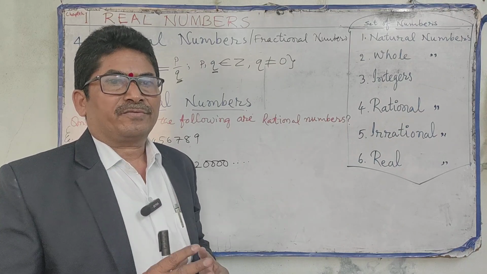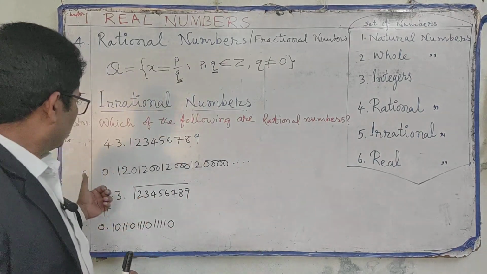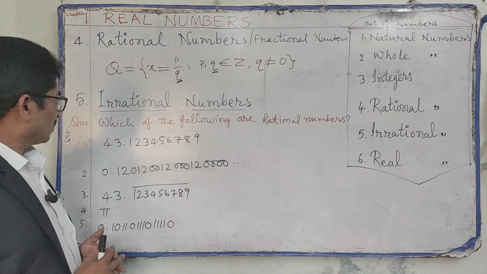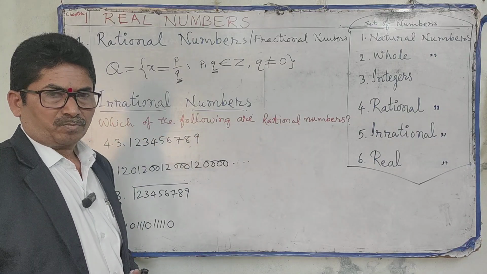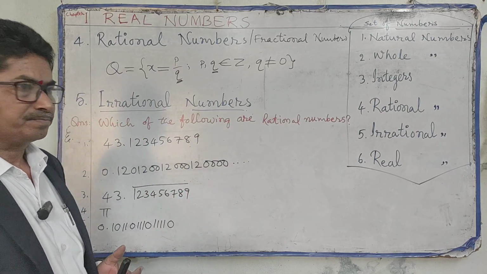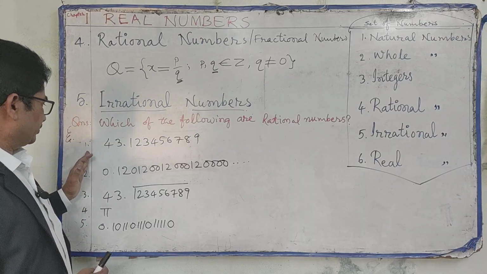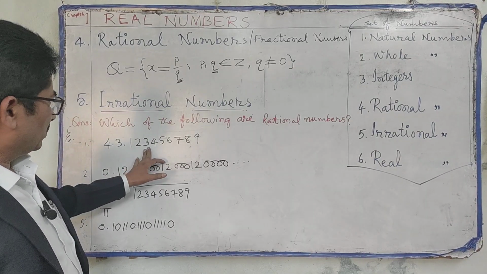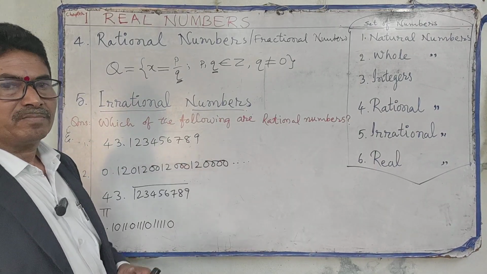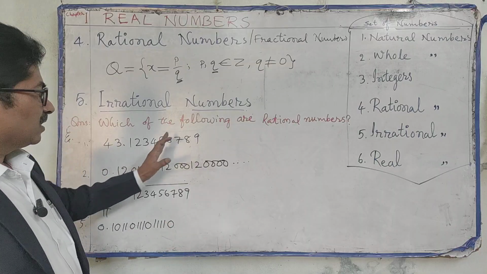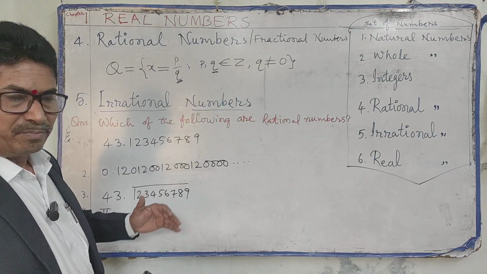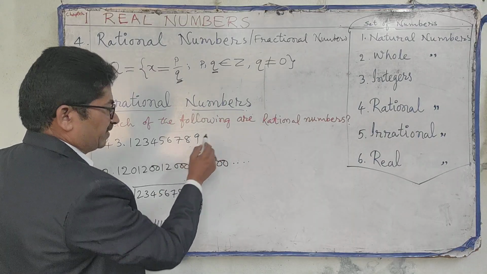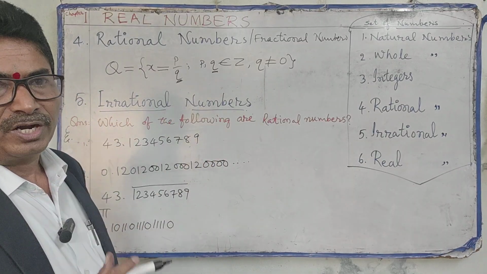To understand the definitions, here we have 5 examples. Which of the following are rational numbers or irrational numbers? First question, 43.1234567. So this decimal number can be written in the form p by q. So that's why this is a rational number.